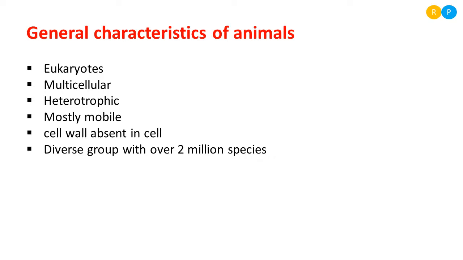Varieties of animals are there. They are diverse in their habitat, diverse in their structure, and diverse in their food. Clear? So this diversity is a little difficult to understand.